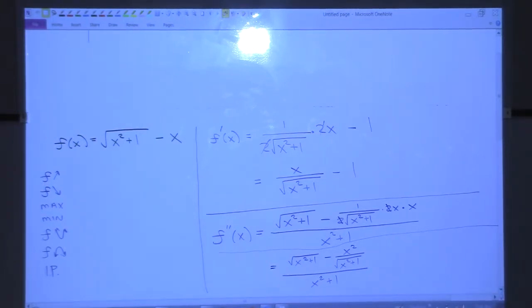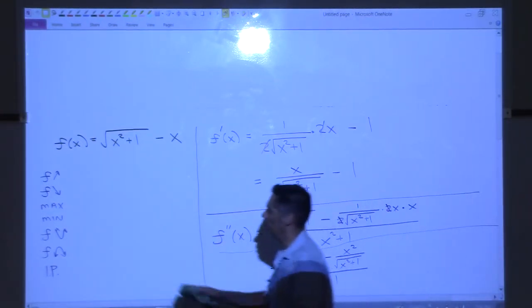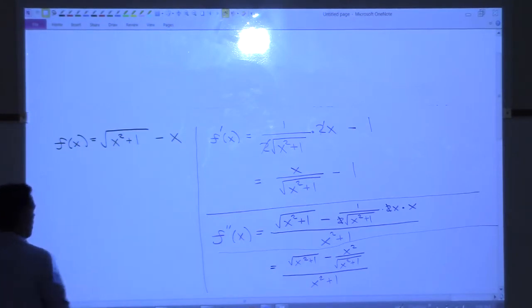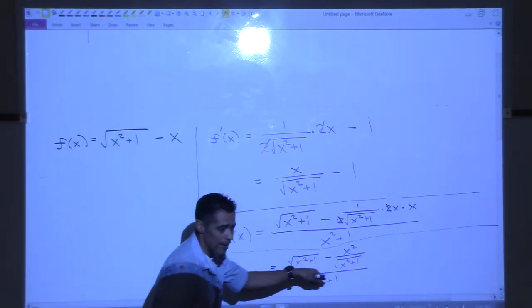All right, we got it? Okay, let's start working on the first one. Let's do our increase, decrease, local max, local min. We're going to come back and do some algebra on this.